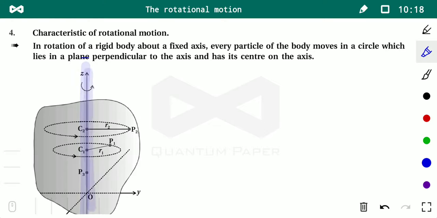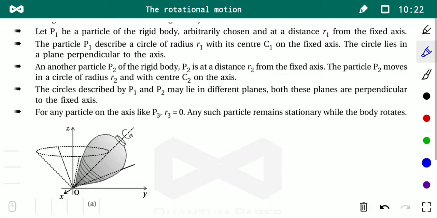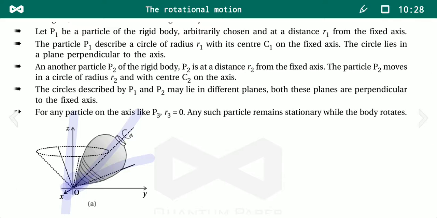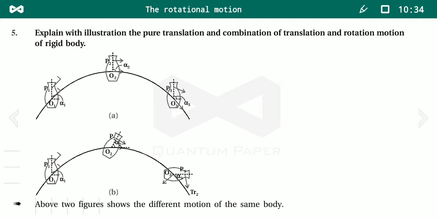This line was fixed, and that is called the axis of rotation. As far as this case is concerned, the axis of rotation moves around the vertical, but the point of contact is fixed. In this case also, the point of contact is fixed. So this is the characteristic of rotational motion.